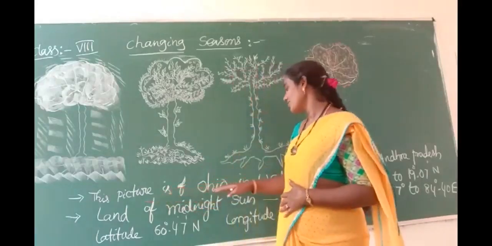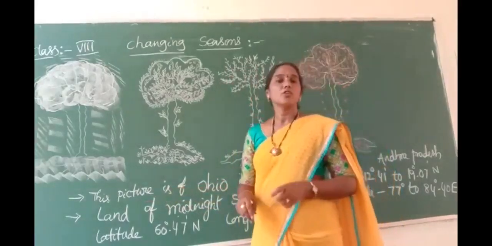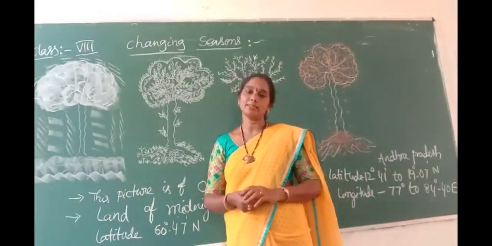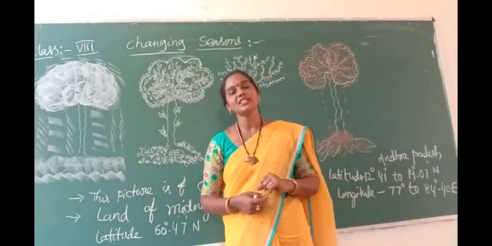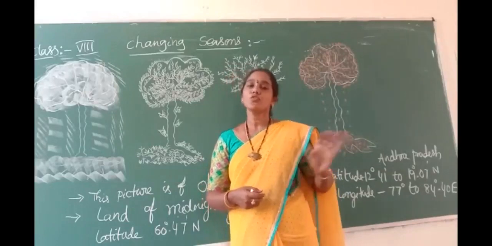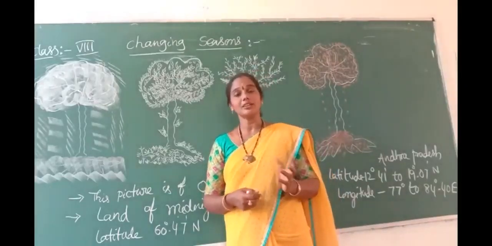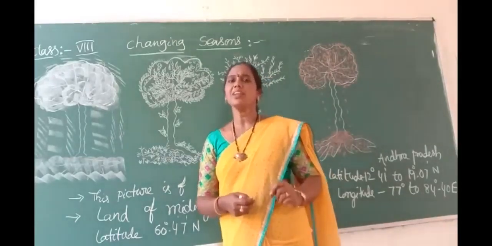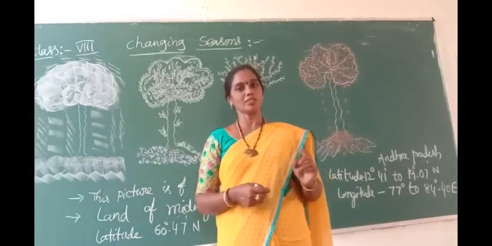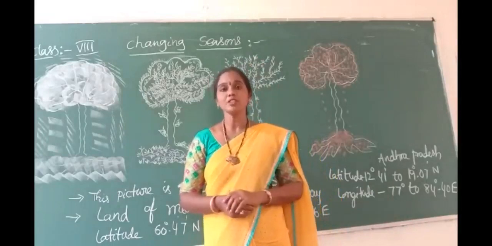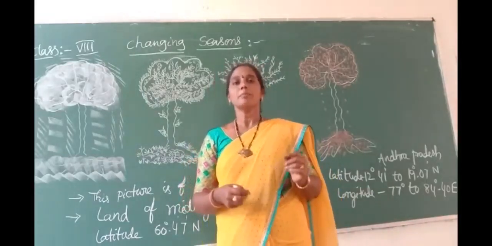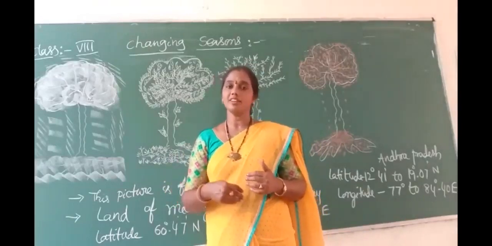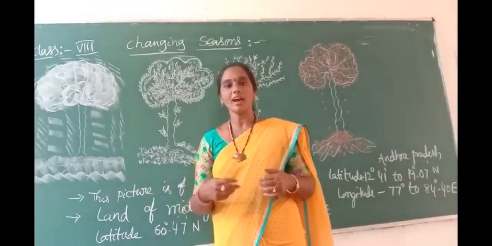So this is the picture of Ohio in the USA. Ohio City is situated in the northern countries. These northern countries experience snowfall in the winter months. Throughout the winter, severe and heavy snowfall is experienced in the northern countries. In the summer months also it is cold, but not too cold. Compared with our countries, it is much colder than our state.